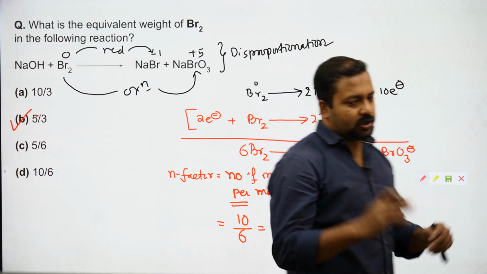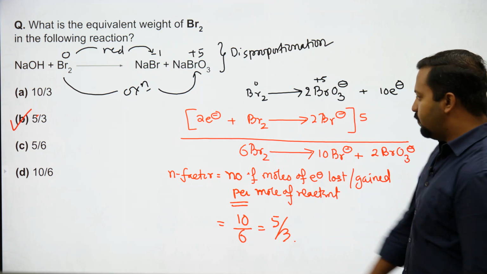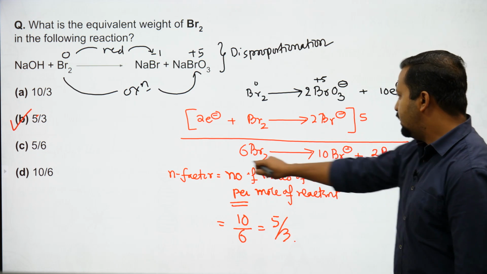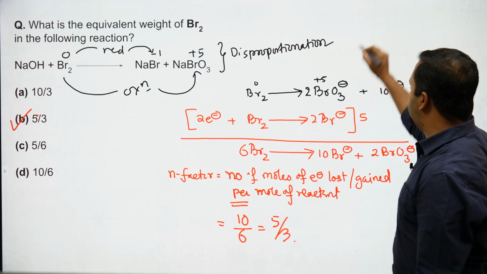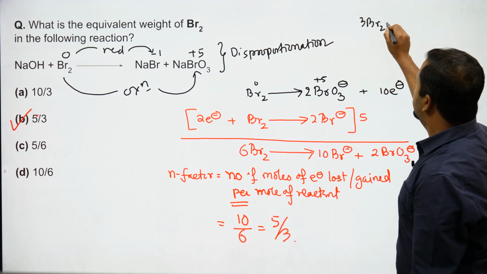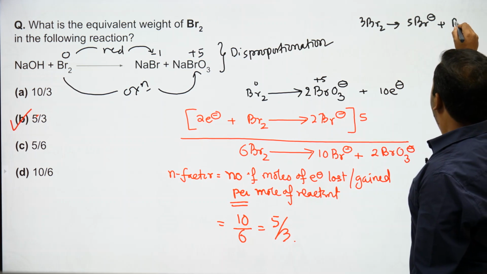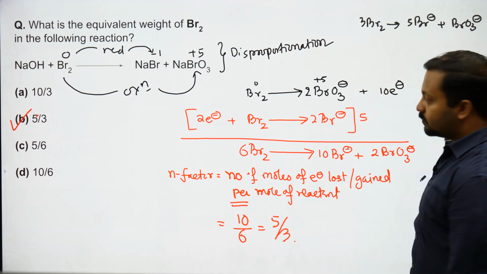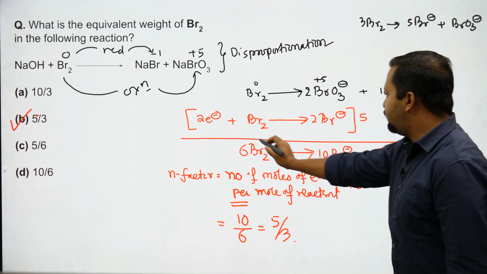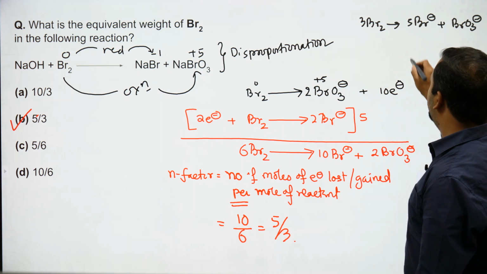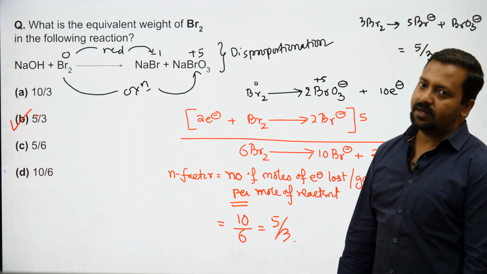Now, a number of books will write it in a number of ways. This is a simple way. However, if you divide over here and try to reduce it to the simpler form, that means if somebody writes 3 Br2 changes to 5 Br minus changes to BrO3 minus, then since you're taking half the amount of Br2, half the number of moles of electrons would be required. Under that condition it will be 5/3 as well.